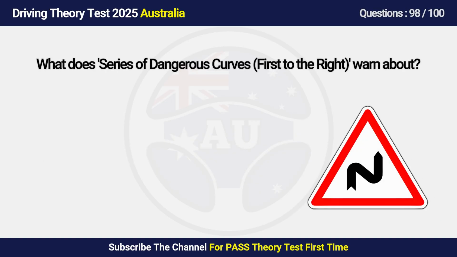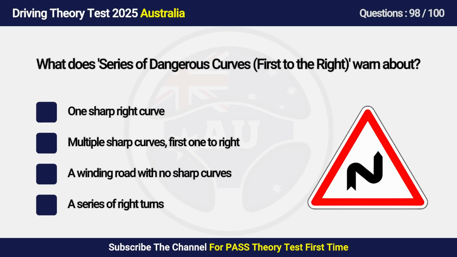Question 98. What does the series of dangerous curves, first to the right, sign warn about? A. One sharp right curve. B. Multiple sharp curves, first one to the right. C. A winding road with no sharp curves. D. A series of right turns.